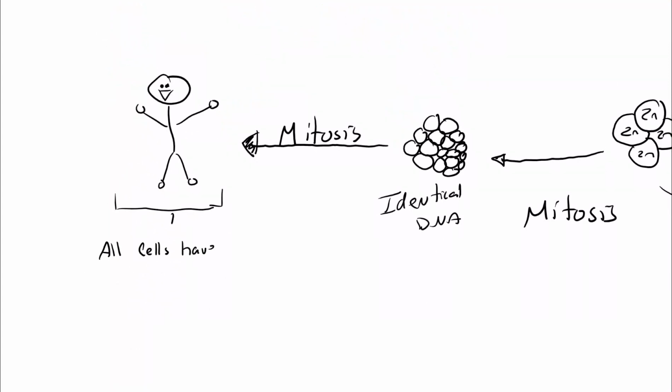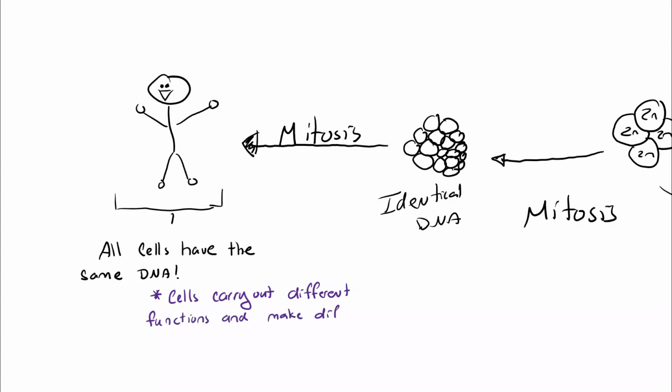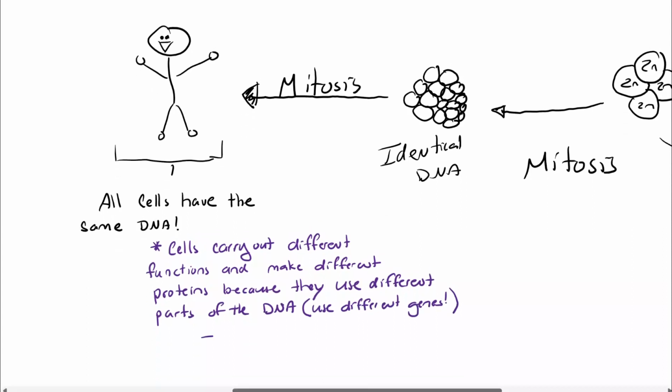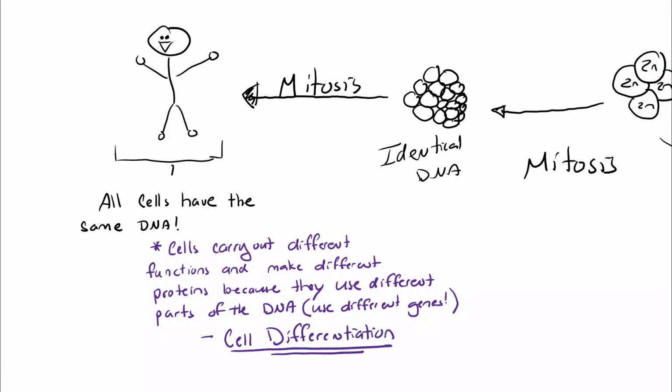That kind of brings us to a little quandary. All our cells have the exact same DNA. That's why any cell could always lead back to you. But cells are able to carry out different functions and make different proteins, even though they have the same DNA, because they're going to use different parts of the DNA instructions. They're going to use different genes to carry out different functions. This is called cell differentiation.